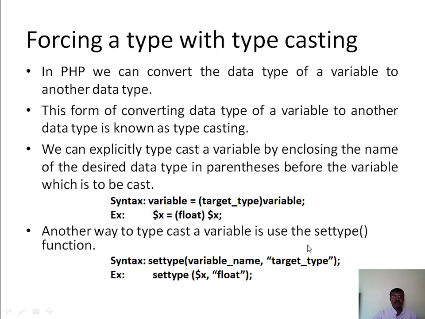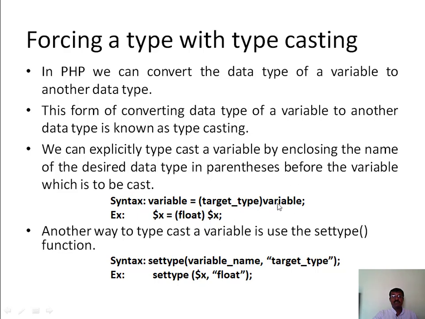Next is forcing a type with type casting. In PHP we can also change the data type of a variable to another data type explicitly, which we call type casting. We can explicitly typecast a variable by enclosing the name of the desired data type in parentheses before the variable which is to be cast.